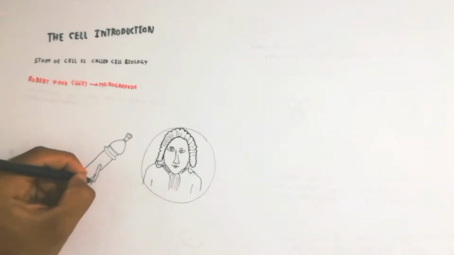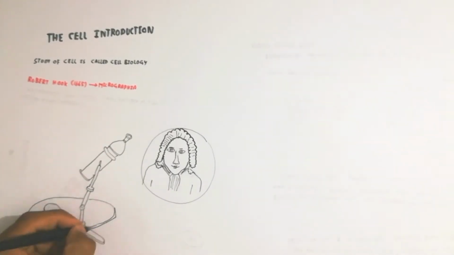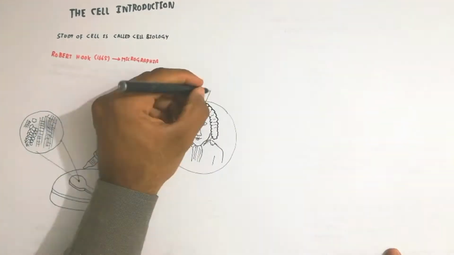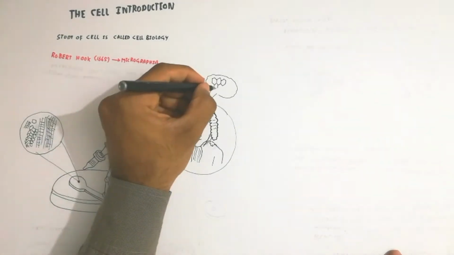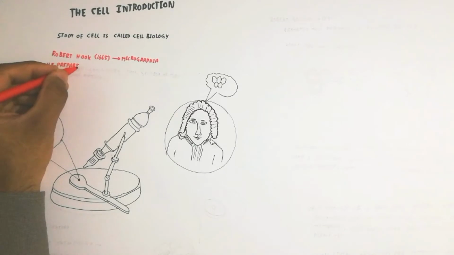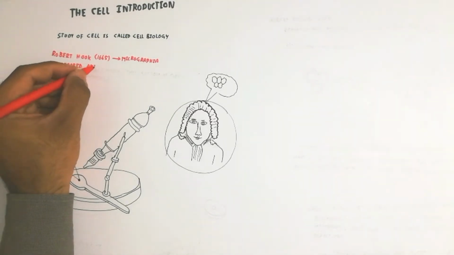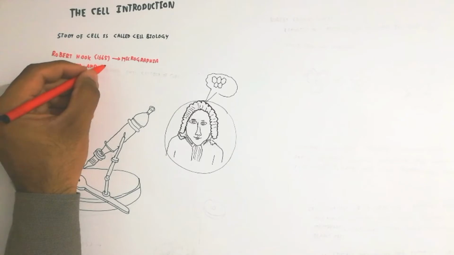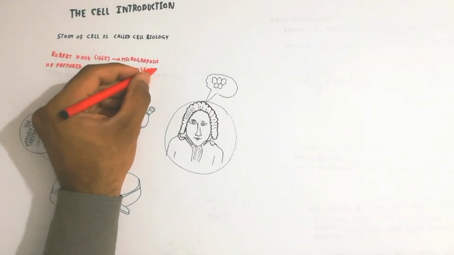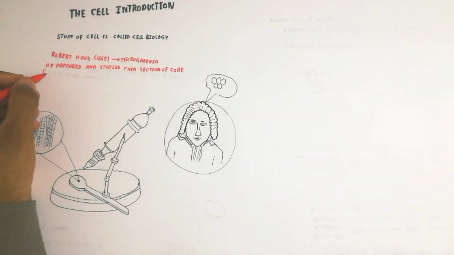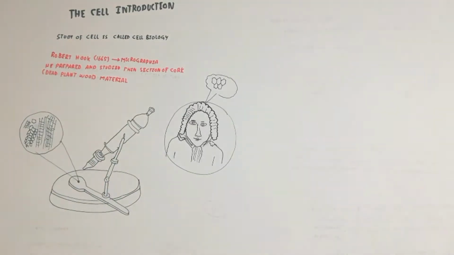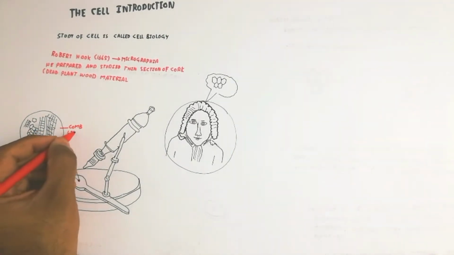First of all, Robert Hooke, in 1665, prepared a Micrographia using a microscope he made, which showed the comb-like hollow appearance of wood. He prepared and studied a section of cork, dead plant material, which showed a honeycomb-like hollow structure. And he said that the cell is hollow inside, like a honeycomb.